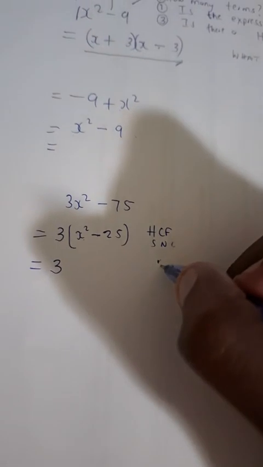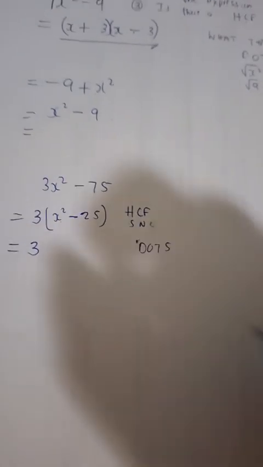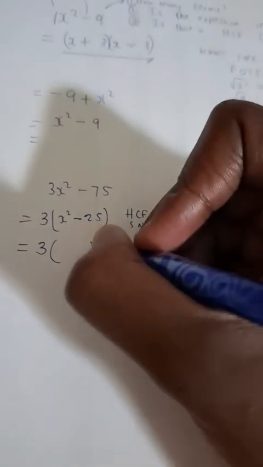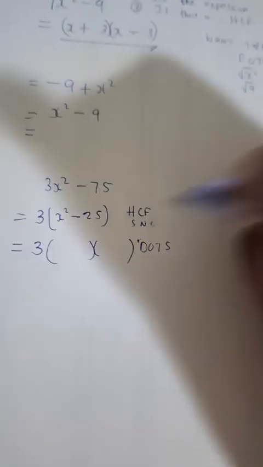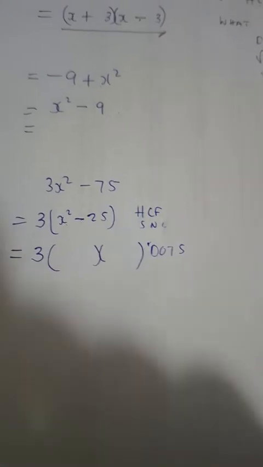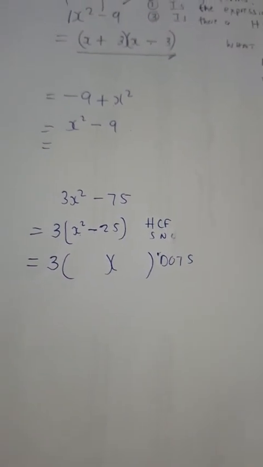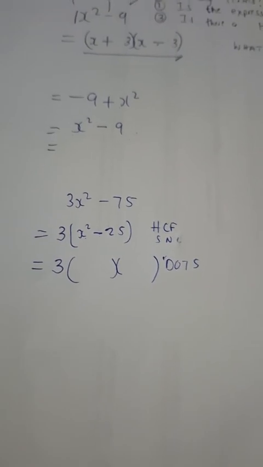So this is a situation of difference of two squares. So what do we do? We open two beautiful what? Brackets. Okay, we open two beautiful brackets. Then we do what after that?